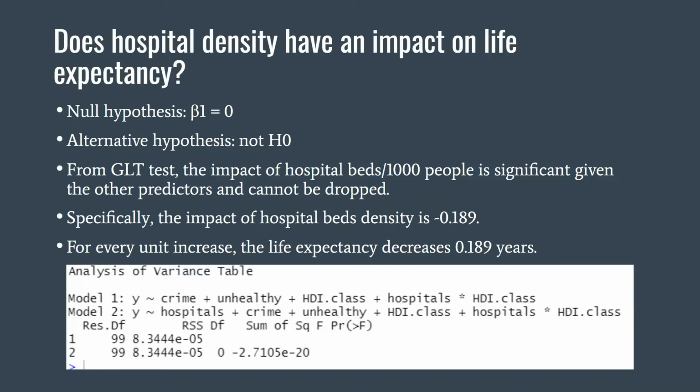From the GLT test, the impact of hospital beds per 1,000 people was found to be significant and thus cannot be dropped from the model. This can also be seen on the output, where the p-value was calculated to be less than the critical value of 0.05.